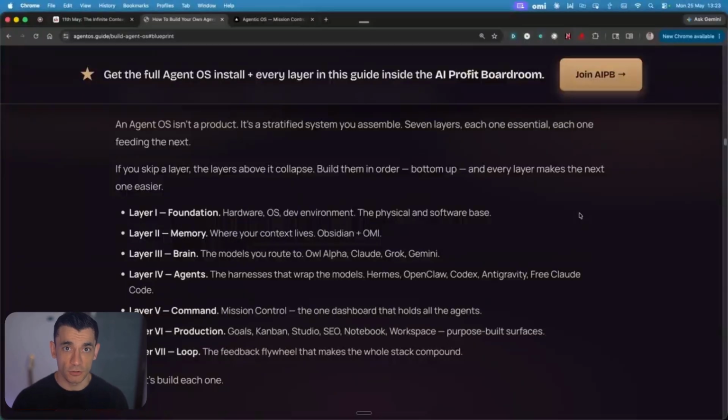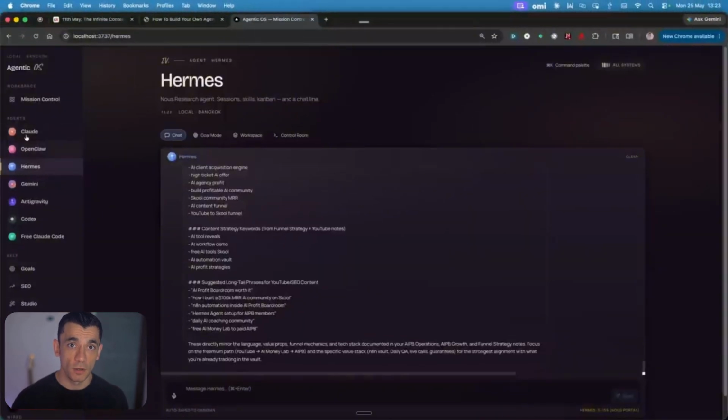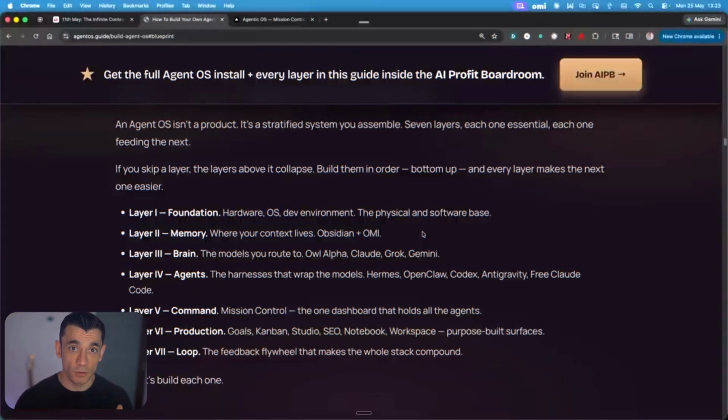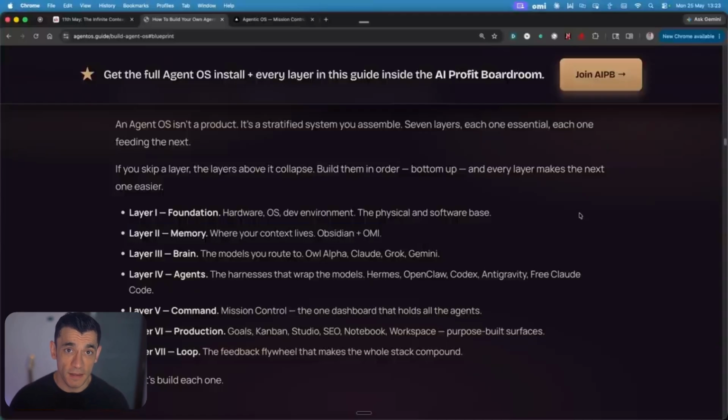Layer 4 is agents. This is where models get tools, memory, and the ability to actually act. The difference between a chatbox and an agent is that an agent can read files, write files, call APIs, and hand tasks to other agents. Julian runs 5 in his stack. Hermes is the conductor. Open source handles planning and tool calls. OpenClaw is the always-on assistant that keeps a record of every single thing any agent has built. Codex handles automation and goal mode, where an agent runs a full objective hands-off while you're away.